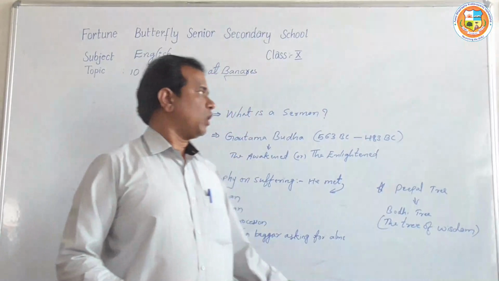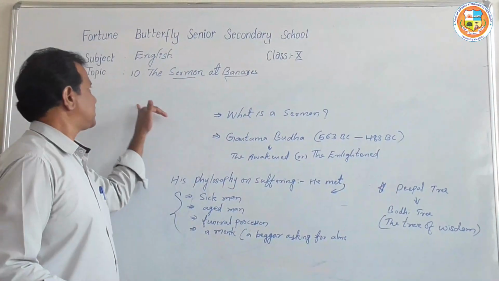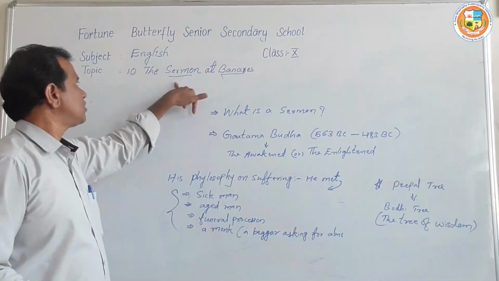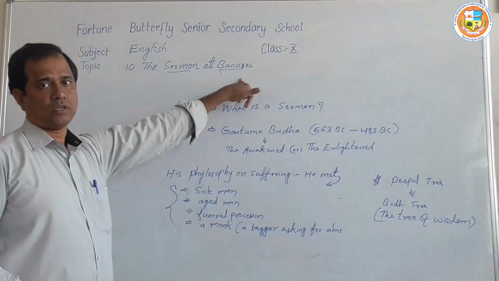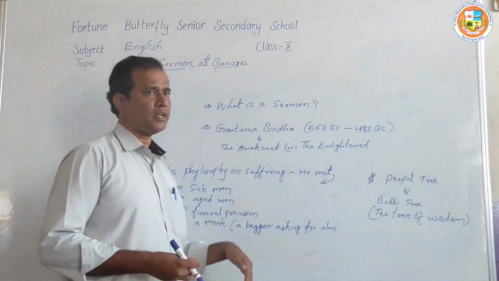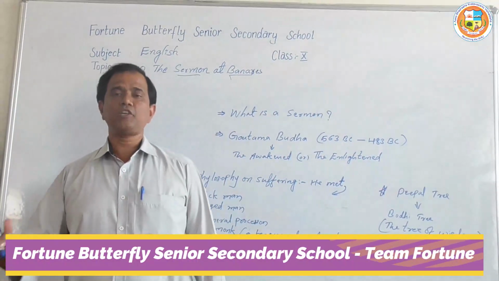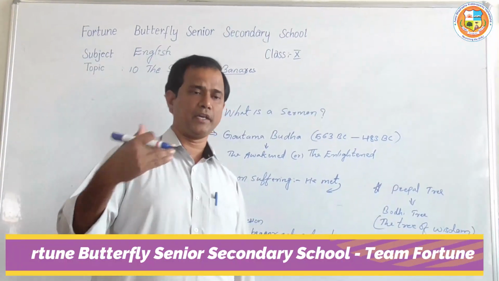So I hope you all understood the lesson, the sermon at Benares. The Gautama Buddha gave this sermon at Benares. In the Bible also we have seen Jesus gives a lot of sermons, the Sermon on the Mount, where he speaks with his disciples and devotees.